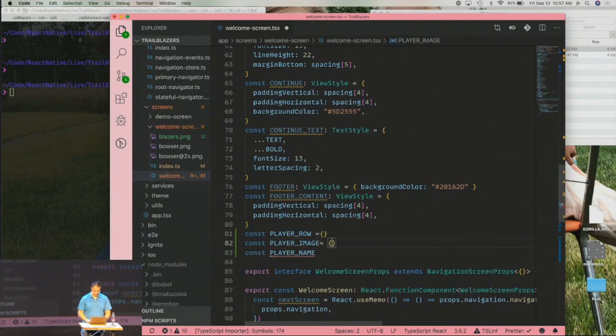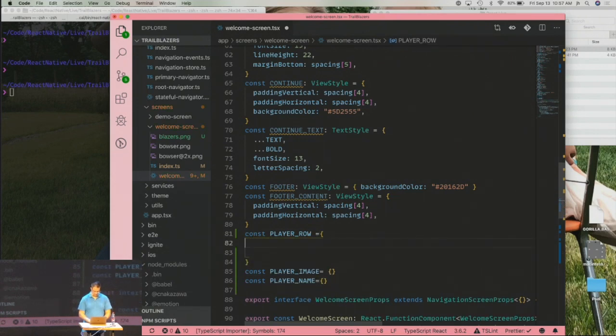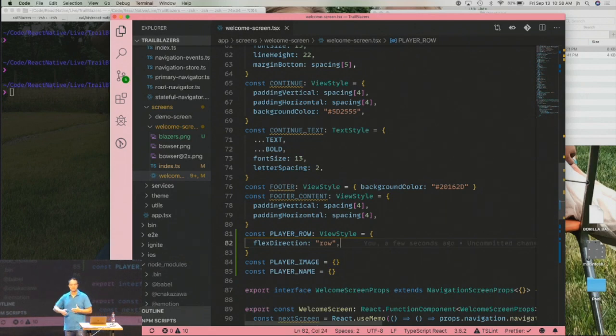So I think the main thing here is we want to make sure that our flex direction is, oops, it's not giving me autocomplete. View style. Okay. Flex direction is row. So this is one of the differences between React Native and React Web. Flex direction is column by default because generally you're in a phone context and you want things to kind of flow this way. But on web, obviously things are going kind of in a row.